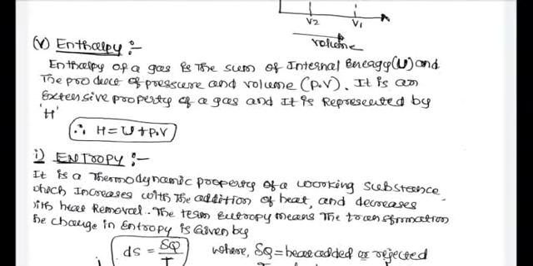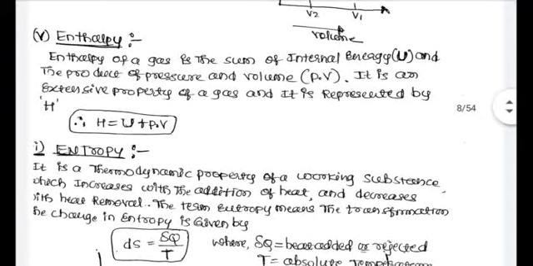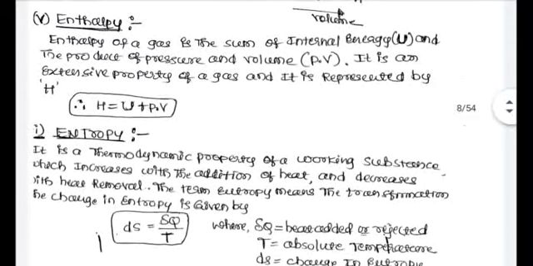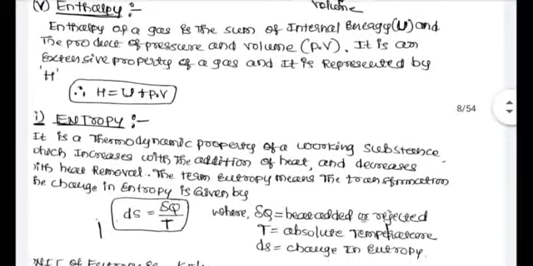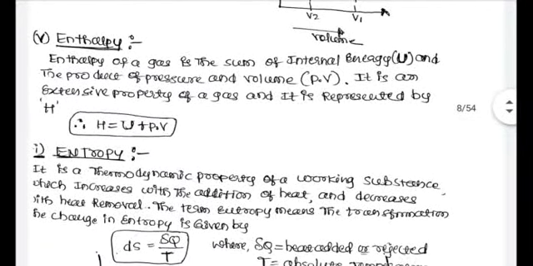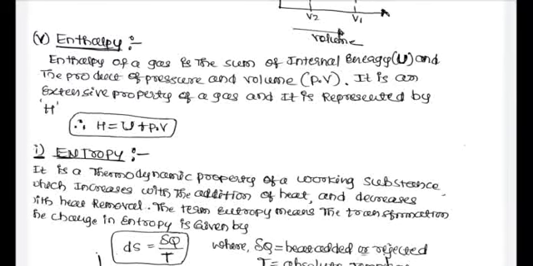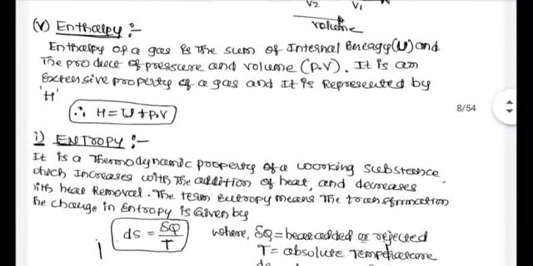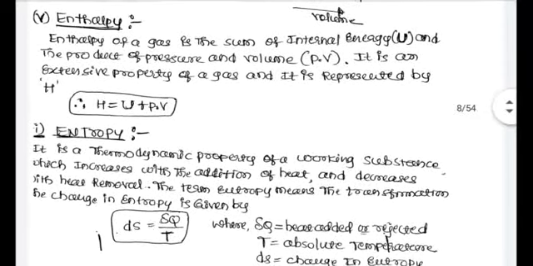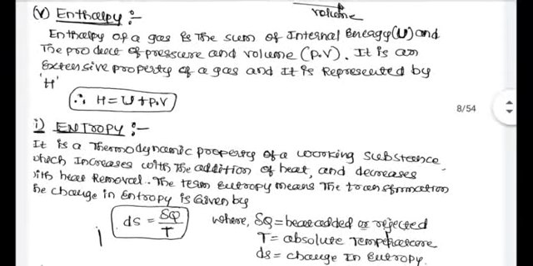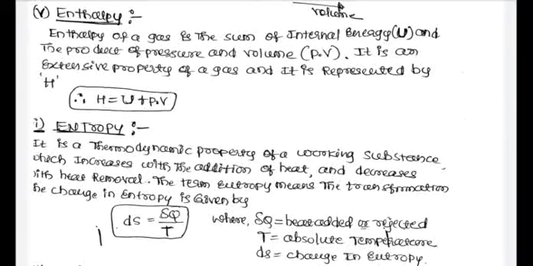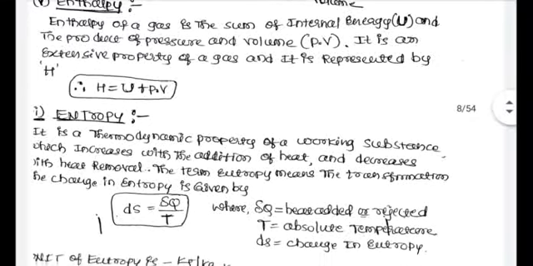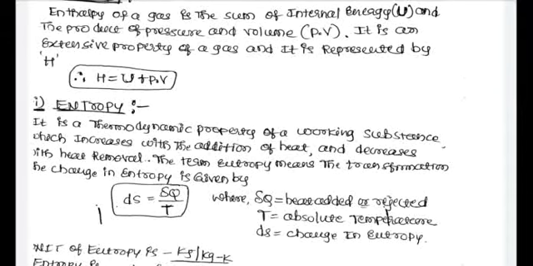The enthalpy of a gas is the sum of internal energy, which is denoted by U, and the product of pressure and volume. So enthalpy is nothing but the sum of internal energy and the product of pressure and volume, PV. It is an extensive property that is dependent on the mass, and it is represented by capital H. The mathematical formulation is H is equal to internal energy U plus the product of pressure and volume, PV.